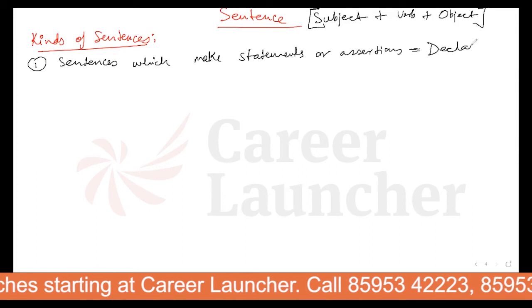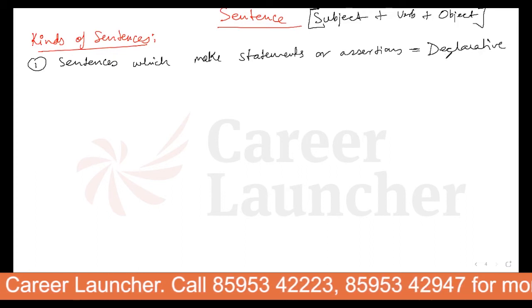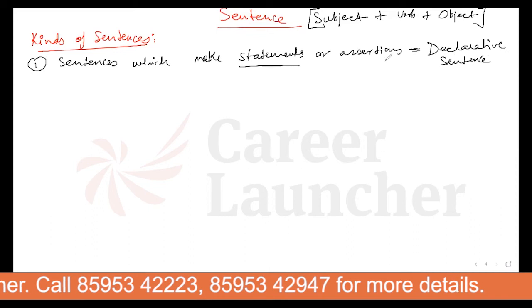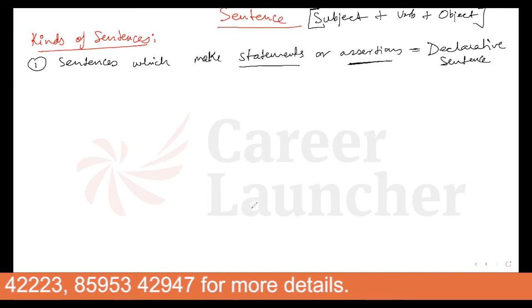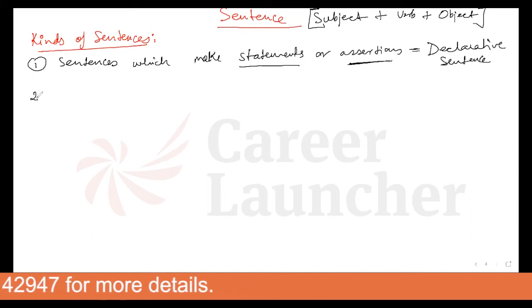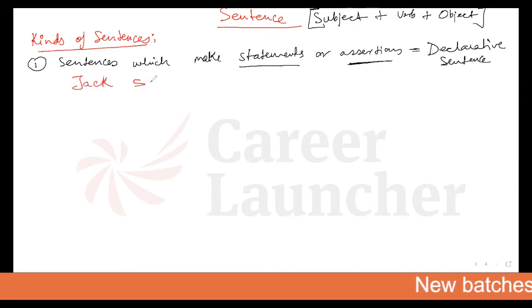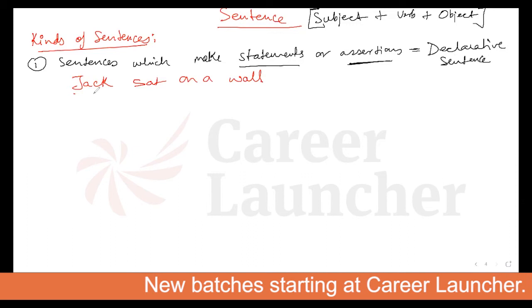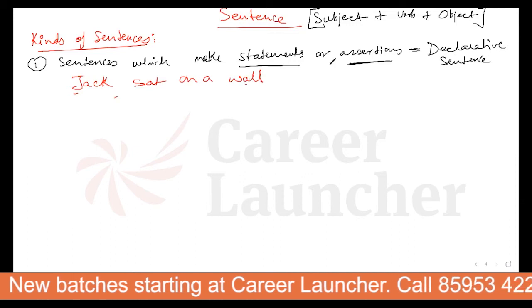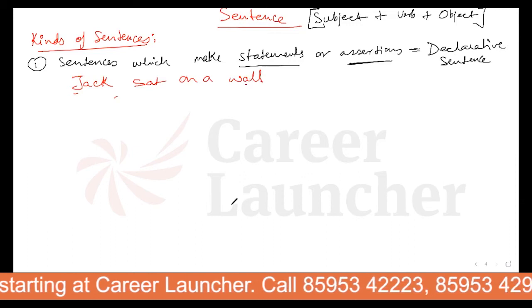So any sentence which is making statements or declarations is called a declarative sentence. Let me also give you an example to make it clear. Suppose I say that Jack sat on a wall. Jack sat on a wall. Is it just a statement? It's just a declaration. So that is an example of a declarative sentence.